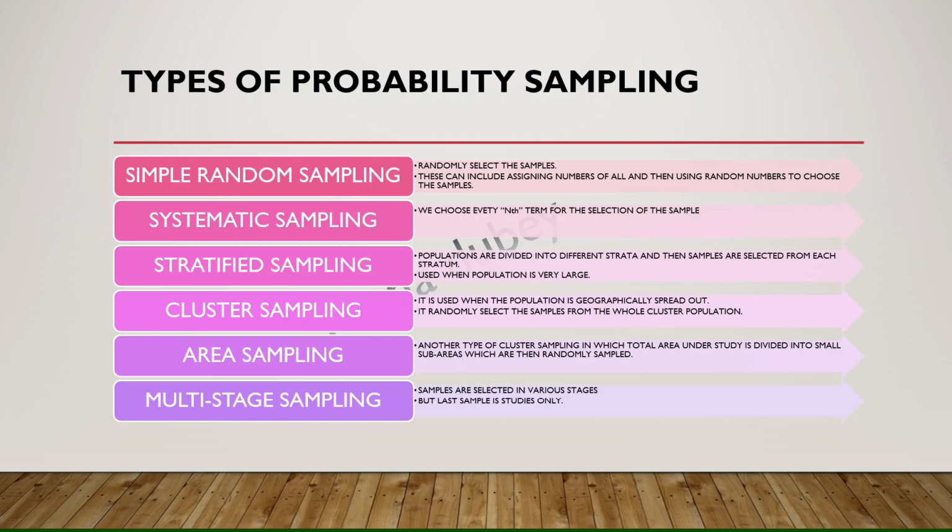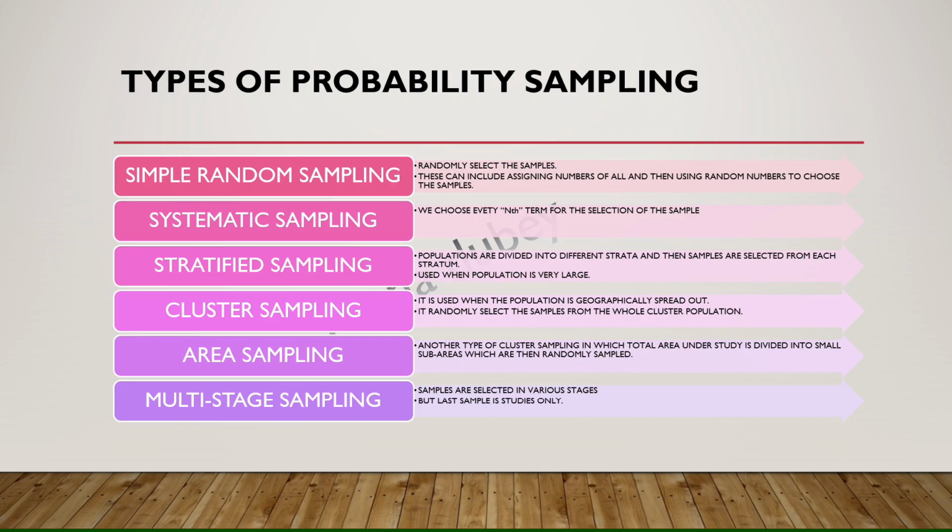Now, area sampling. This is another form of cluster sampling only, in which the area under study is divided into sub areas, and from those sub areas I'll be randomly selecting my samples. This becomes my area sampling.